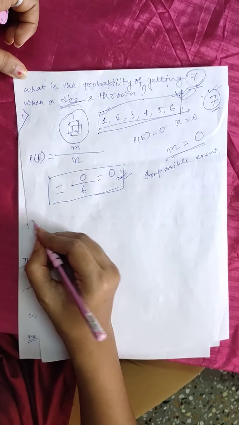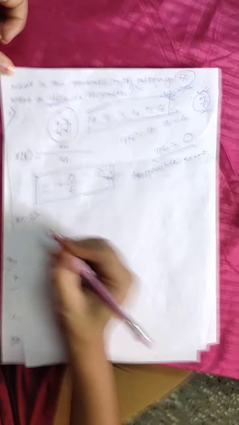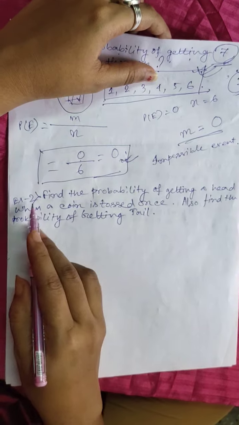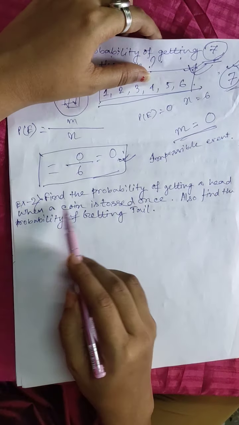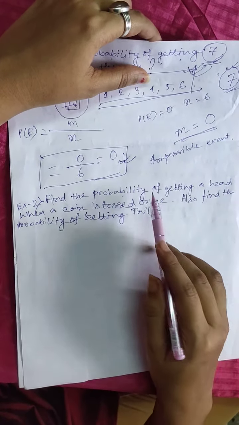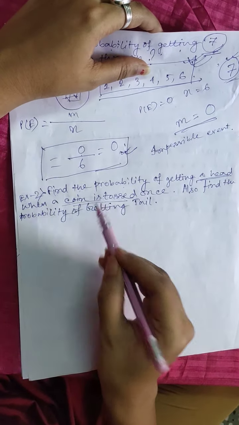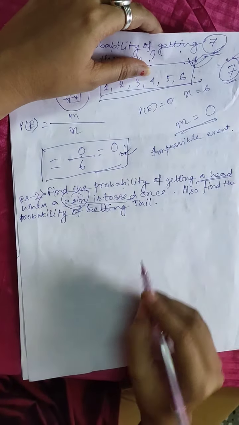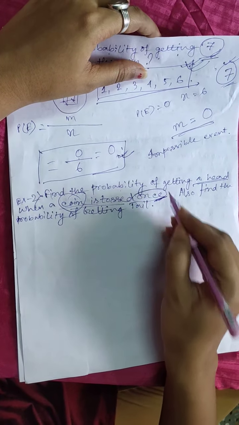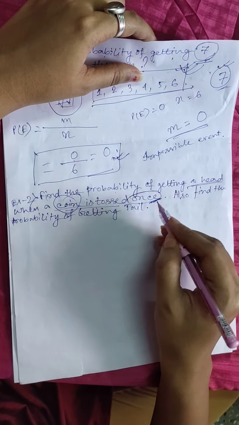Now we will discuss another example. For example 2, it is said: find the probability of getting a head when a coin is tossed once. It is also important how many times you are tossing the coin.